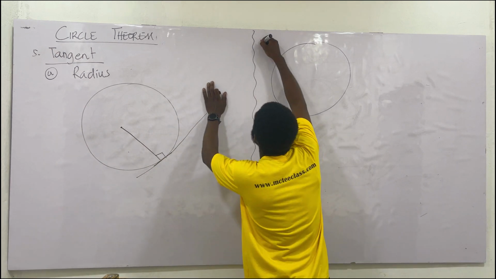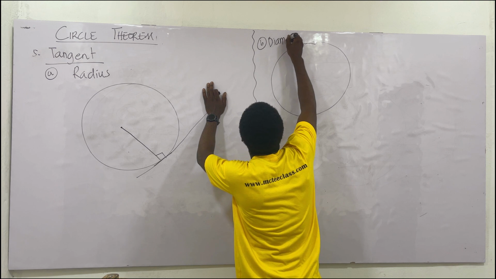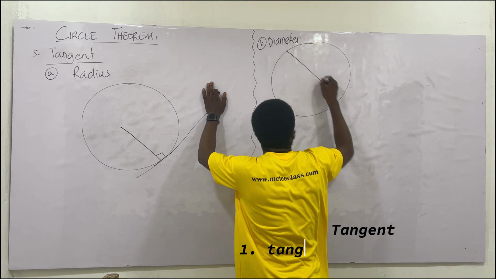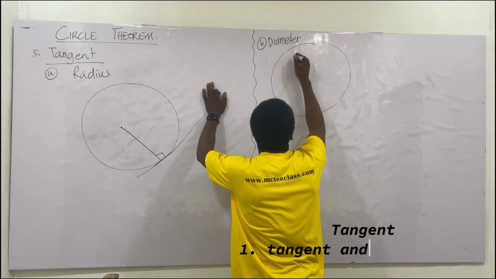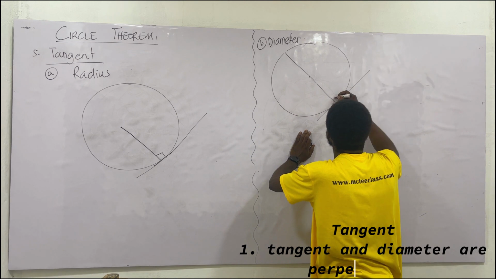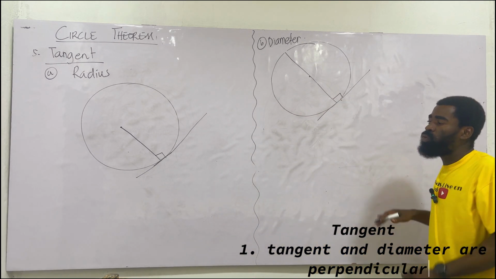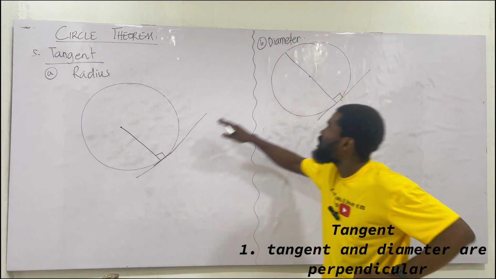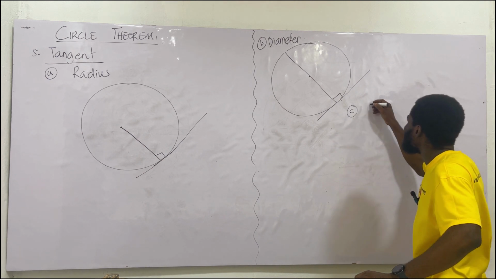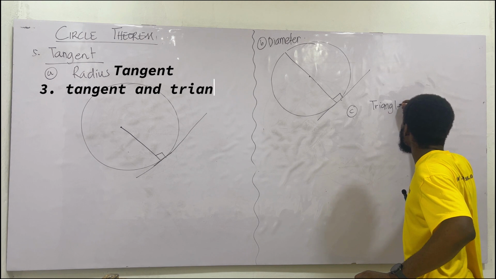Then we go to the tangent and the diameter. The diameter is the same as the radius. If I have this, which should be the center, at least, okay, then I have this line touching this. Then this one also gives 90 degrees. Very important. So for the tangent, we have the radius and we have the diameter. And the other one which I'm interested in, the C part, is the tangent and the triangle. Most people get confused.